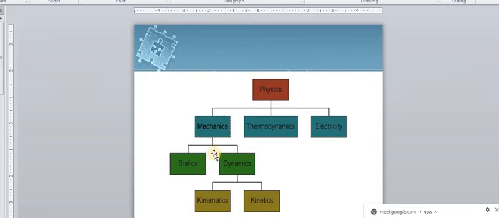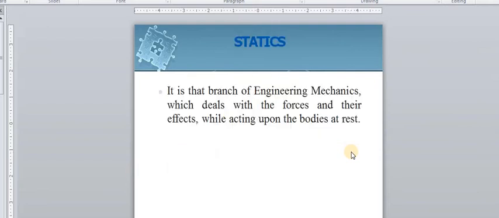When we are considering the forces causing the motion, that field is nothing but the kinetics. The force is considered. So how much kilonewton force is applied, or how much force is applied, so that there is motion in the vehicle or motion in the body. So we are considering the forces causing the motion in kinetics, and without the forces causing the motion in kinematics. Okay. So again, mechanics is divided into statics and dynamics, and dynamics is divided into kinematics and kinetics.